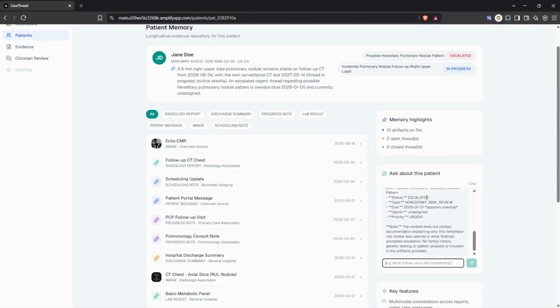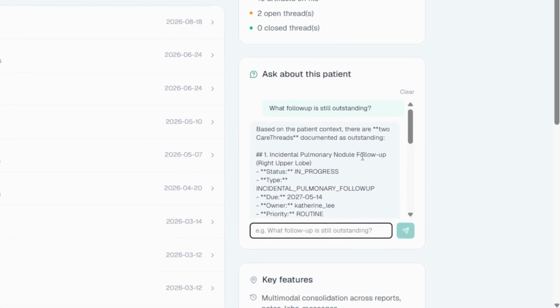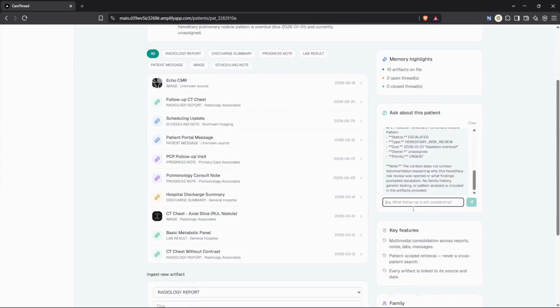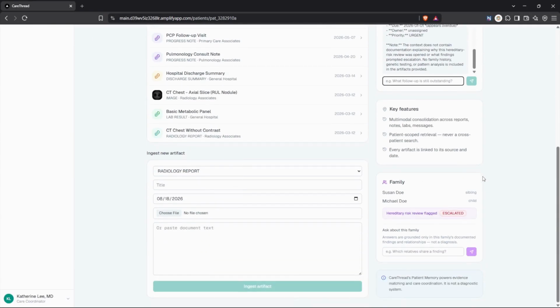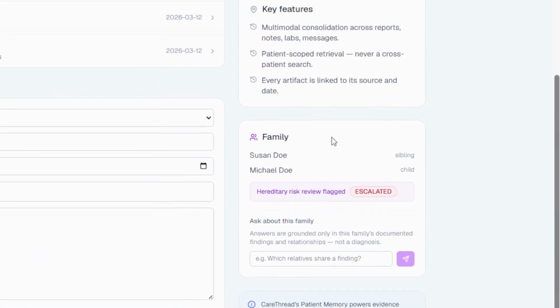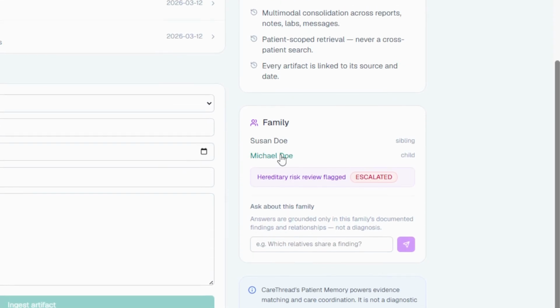There's a fourth agent, and it does something none of the others do. It's allowed to look across patients, but only within one consented family. The family agent watches for shared patterns among blood relatives, and when Jane Doe and her sister Susan turn out to share the same finding in the same anatomical location, it flags that as a hereditary risk pattern for review.